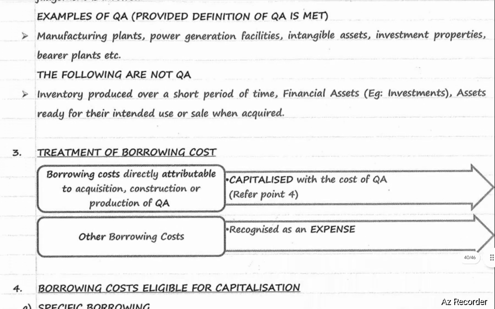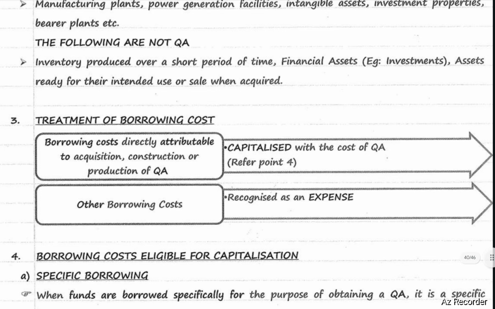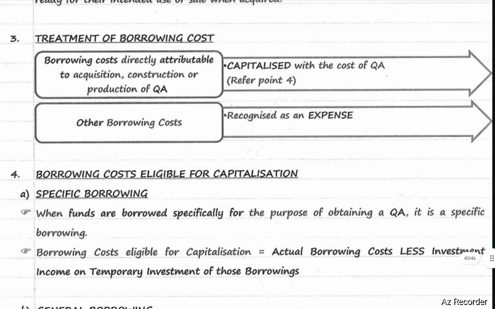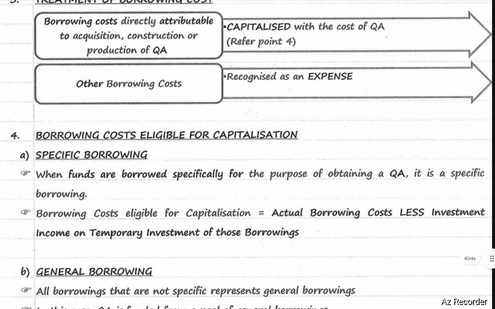Treatment of borrowing cost. If borrowing cost is directly attributable to acquisition, construction, or production of qualifying asset, it should be capitalized with cost of a qualifying asset. In case of other borrowing cost, they should be recognized as expense in P&L. Borrowing cost eligible for capitalization: specific borrowing, general borrowing.